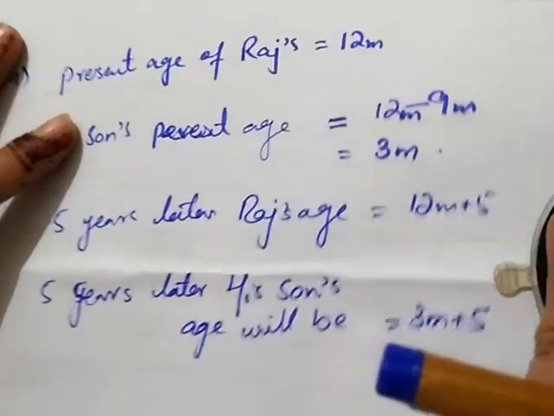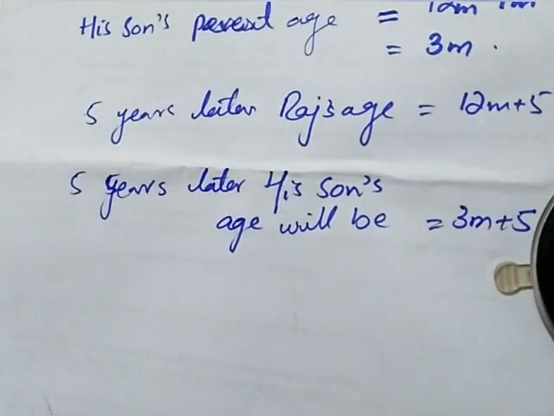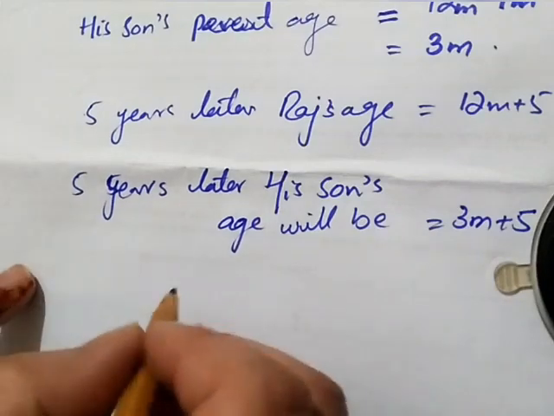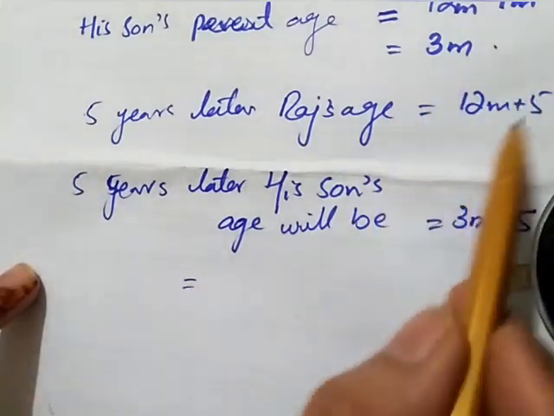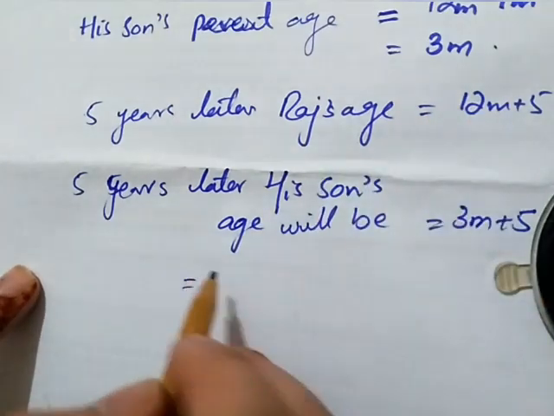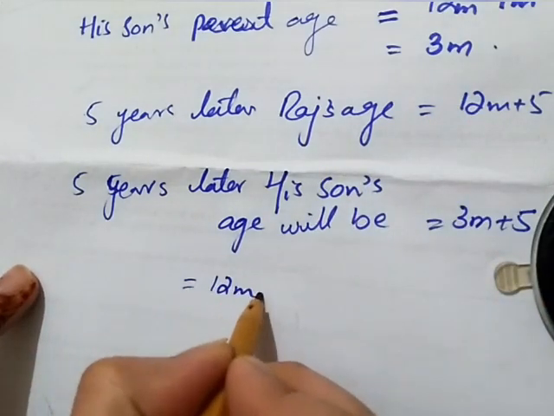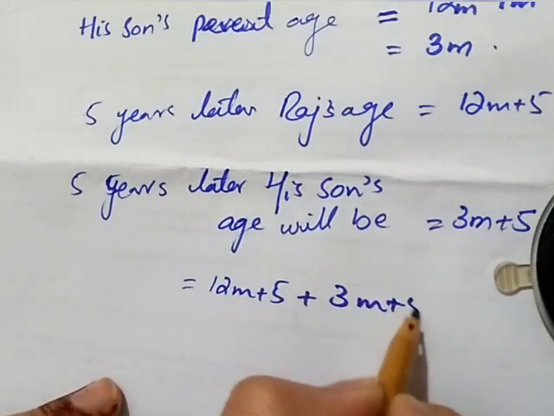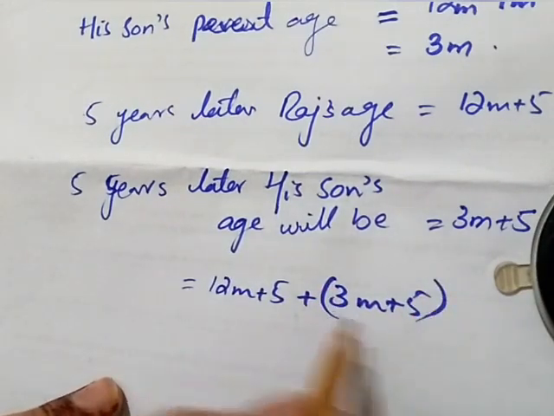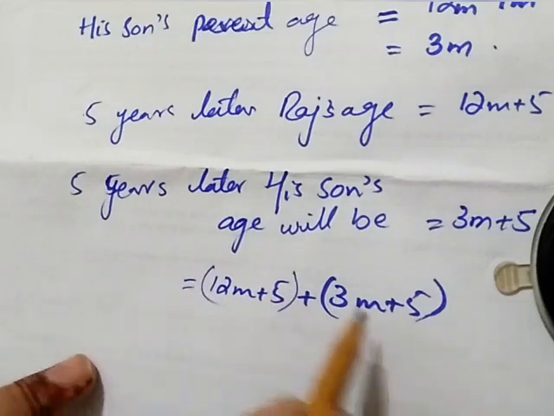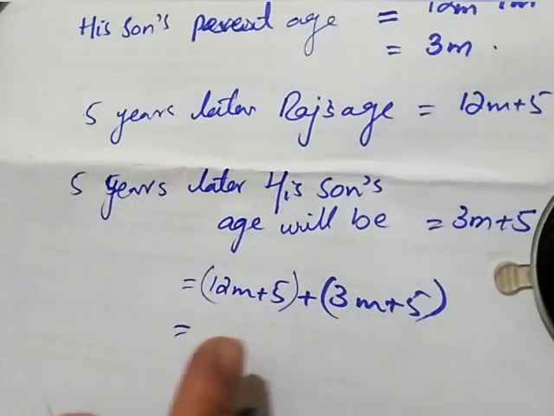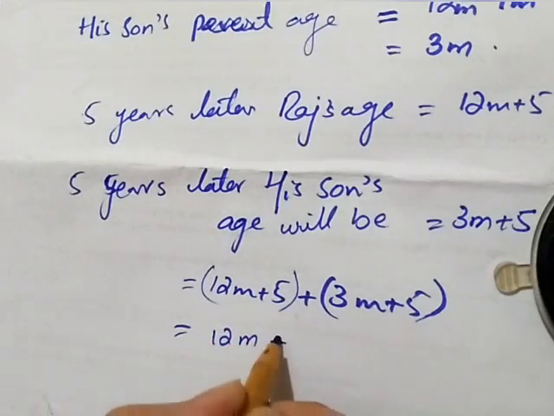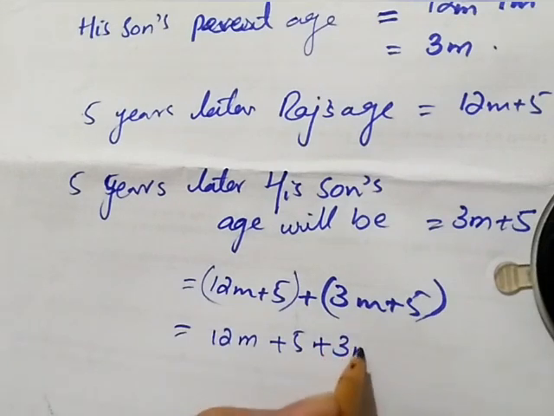Whenever the word sum comes, that means we have to add the things. Now after 5 years the sum of their ages will be: Raj's age will be 12m plus 5 and his son's age will be 3m plus 5. So here it is his son's age and here it is Raj's age. Now after 5 years when we sum up their ages, it will become 12m plus 5 plus 3m plus 5.